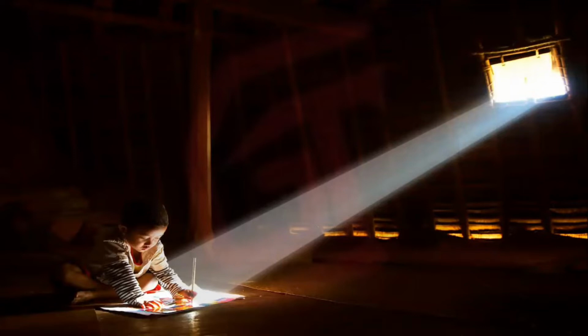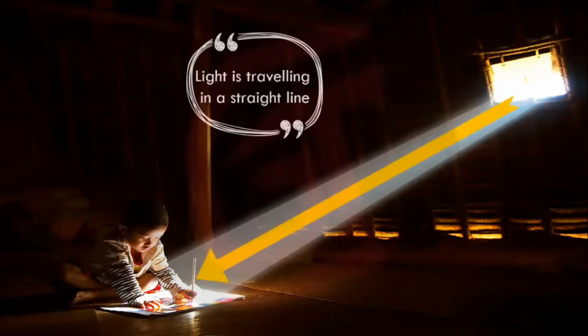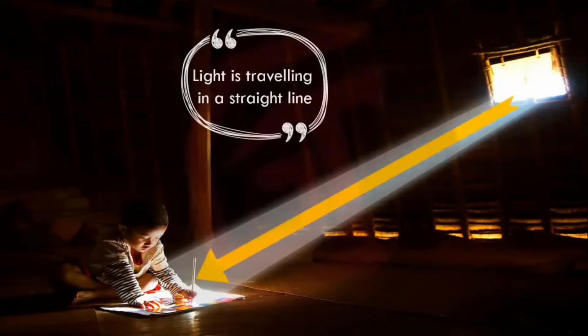If you can see this small child sitting and drawing something, he can see that particular book and he can draw in that book because there is light coming directly on that book. Our table lamps also are somewhat like this. Light is traveling here in a straight line, and such light which is traveling in a straight line is called rectilinear propagation of light.